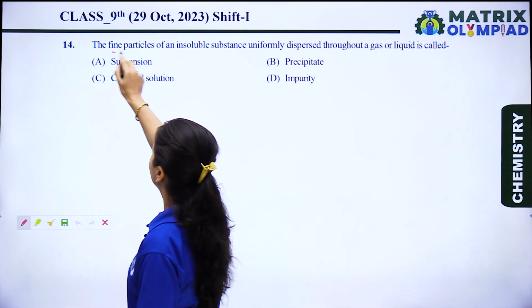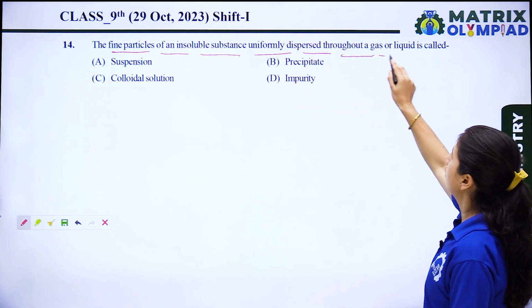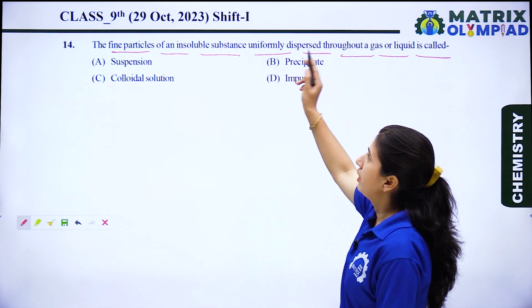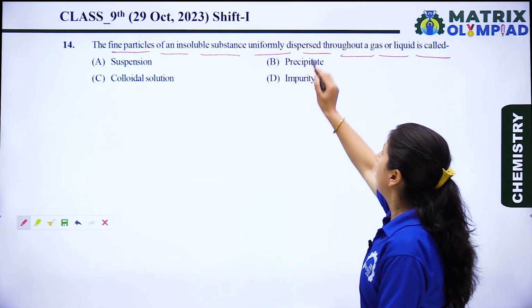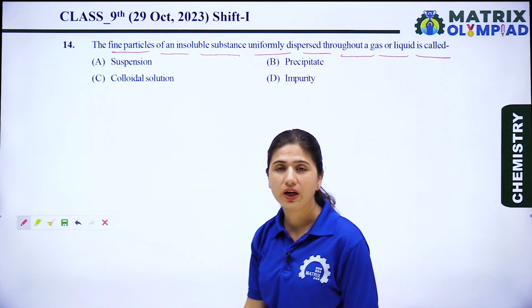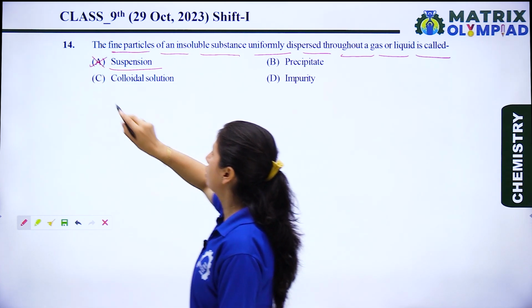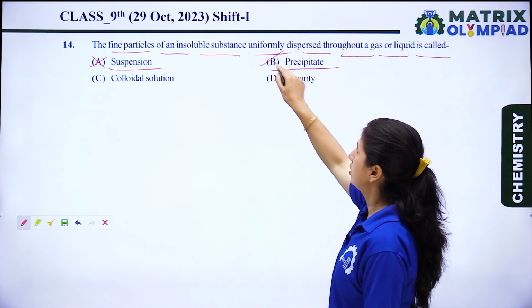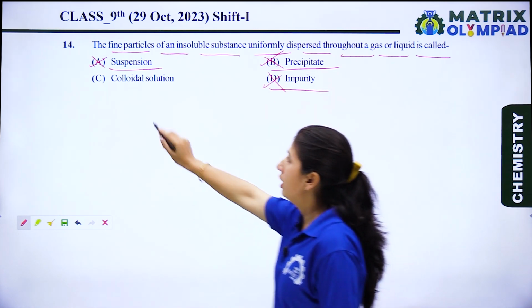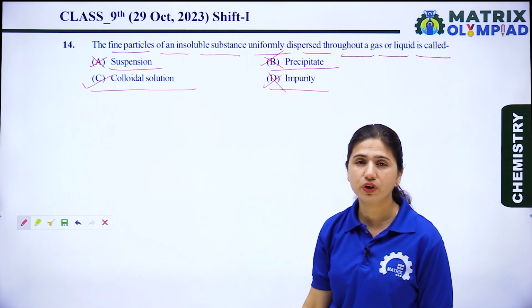The next question is, the fine particles of an insoluble substance uniformly dispersed throughout a gas or liquid is called. We know that the fine particles of an insoluble substance, when uniformly dispersed throughout a gas or a liquid, is called a colloidal solution. Now let's see the options. Option A is suspension. No, this is a wrong option. Option B is precipitate. It is also a wrong option. Option D is impurity. It is also a wrong option. Now option C is colloidal solution. This is the right option for this question.